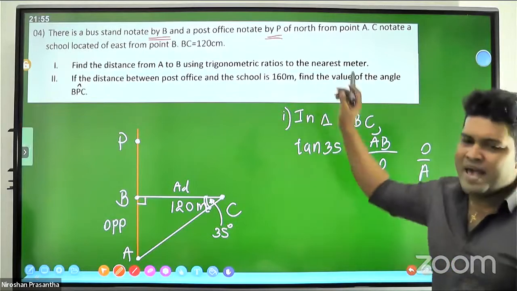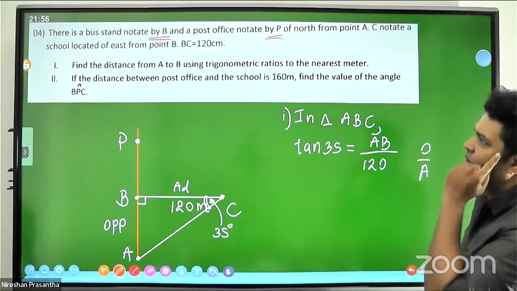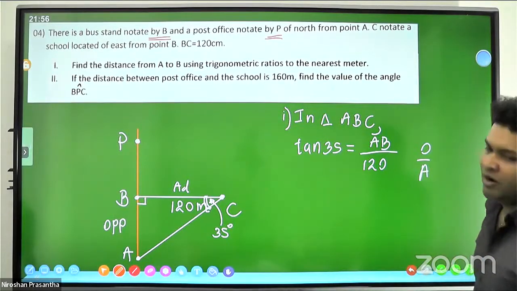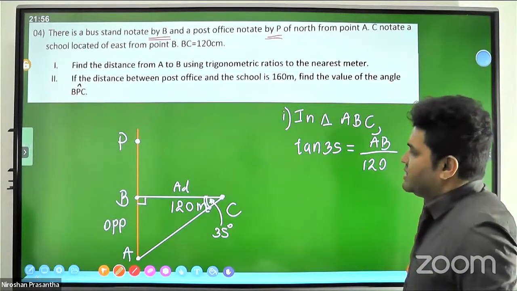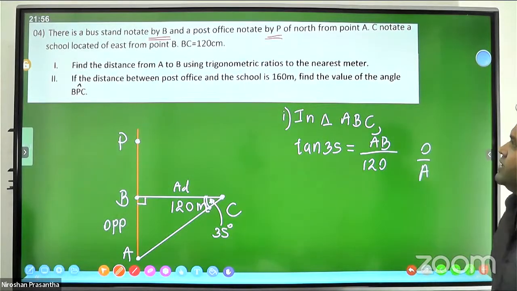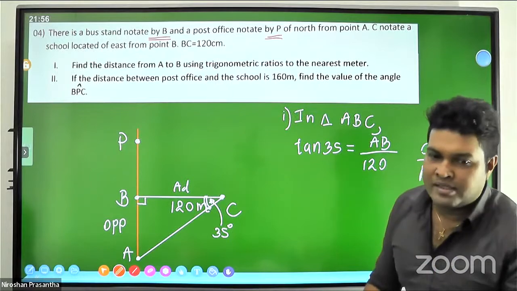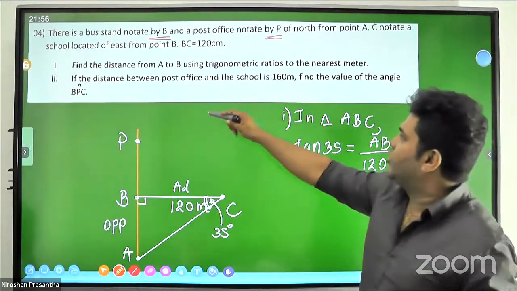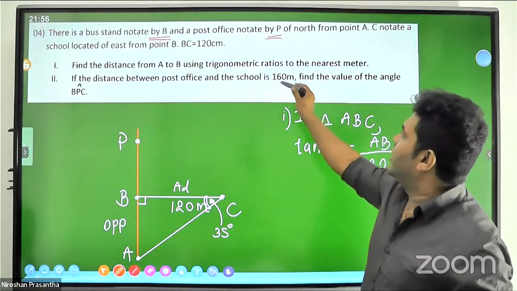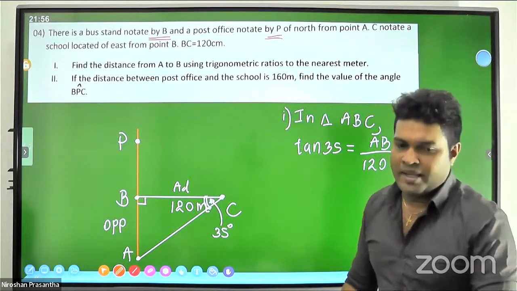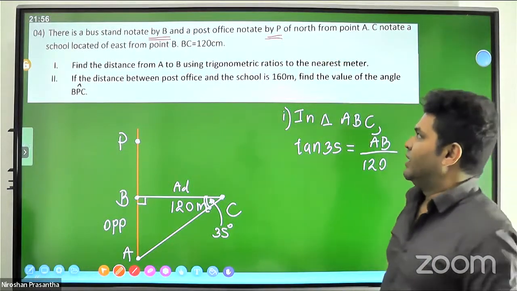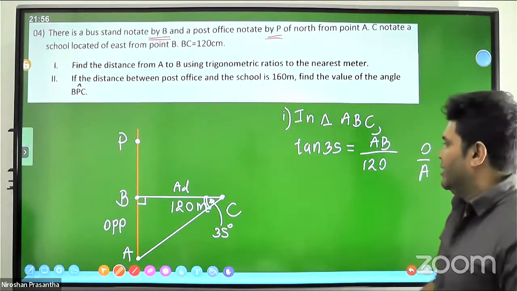We will make them meters now because it's a practical problem. The distance should be given in terms of meters. If it's a scale diagram, it could have been centimeters. In the second part of the problem, there is 160 meters too. By a mistake it has happened; the 120 should be in meters.